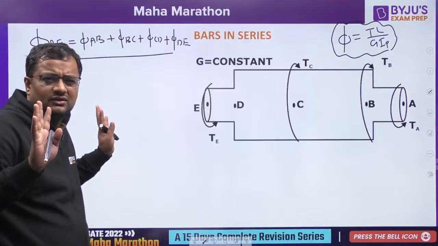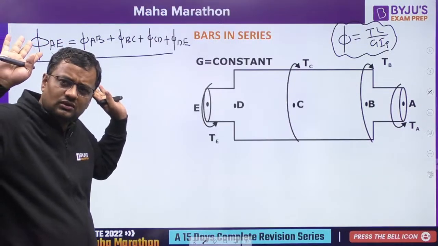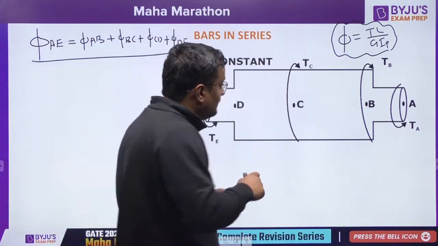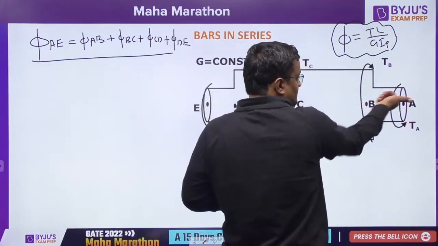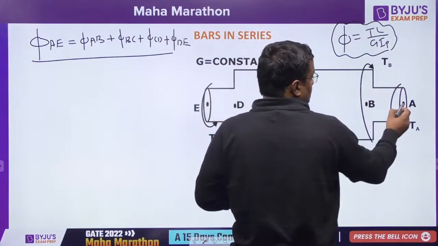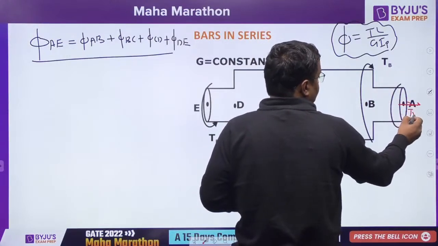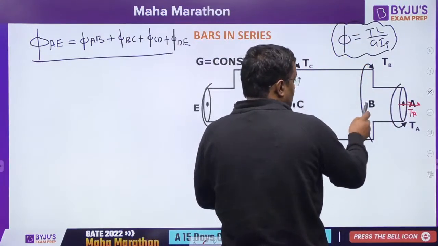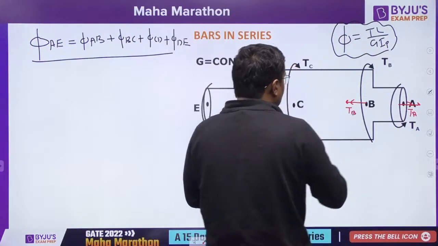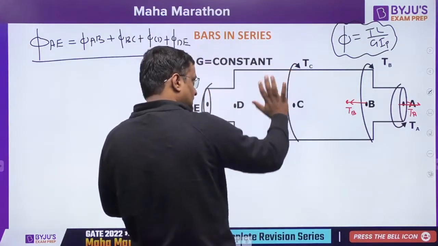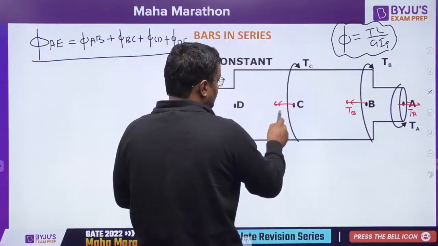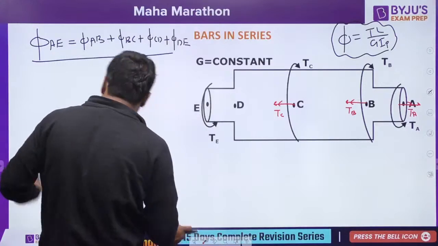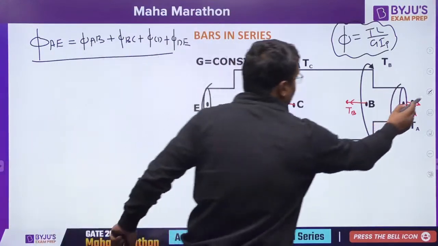Let us apply the right hand thumb rule. Curl the fingers, and the thumb will be the direction of torque. This is TA. Curl the fingers, right hand. This will be TB. Curl the fingers, this will be TC. Curl the fingers, this is, many people will get confused here. Let me make it clear.